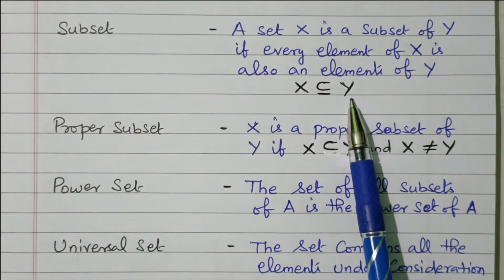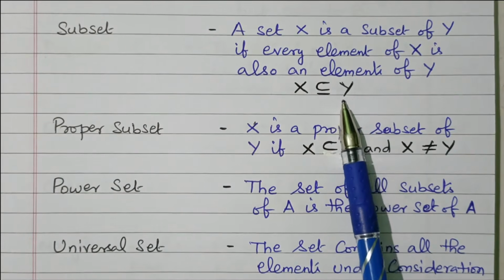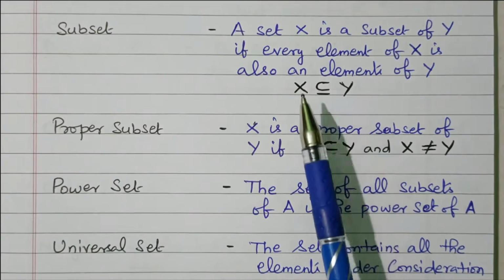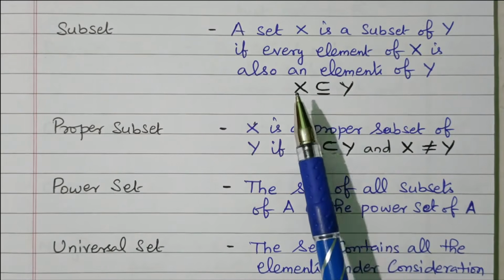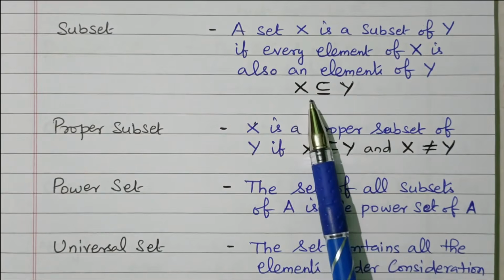So the symbol is X is a subset of Y. Y is the main set, with more elements available in Y. The elements available in X are also available in Y, so X is a subset of Y.